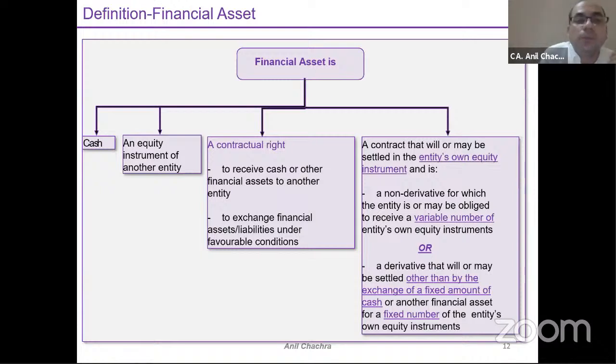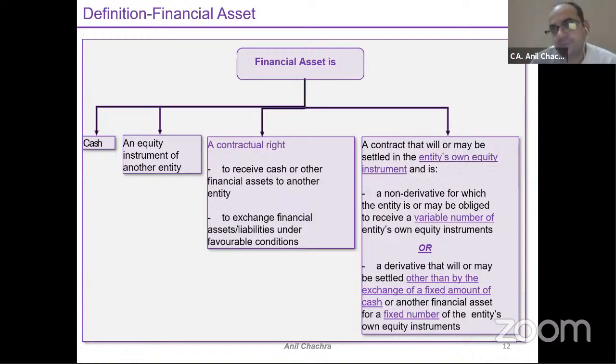So cash by default will always be your financial asset. Equity instruments of another entity means investments that you have made in bonds, debentures, or equity instruments, right? So that will become your financial assets, except investments in subsidiaries, associates, and joint ventures, which have been excluded by this standard.